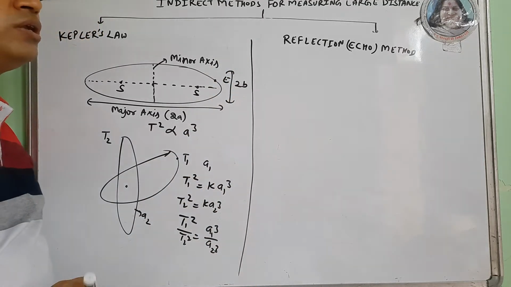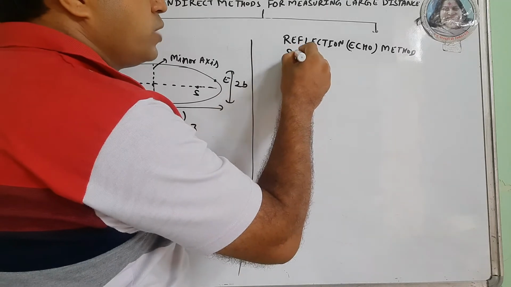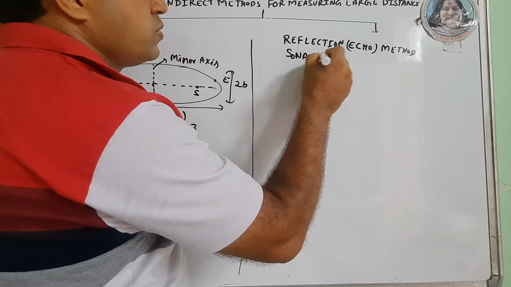Next is the reflection method. The reflection method is also called the echo method. It is utilized in sonar, laser.